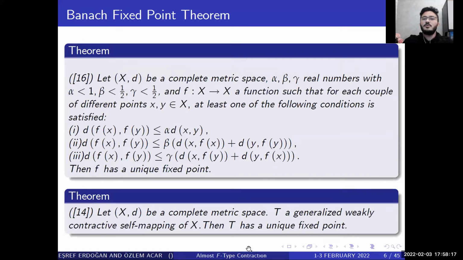Let X be a complete metric space, alpha, beta, gamma real numbers, and T a function from X to X such that for each pair of different points x, y in X, at least one of the following conditions is satisfied. Then T has a unique fixed point. Let X be a complete metric space. A generalized contraction self-mapping of X then has a unique fixed point.